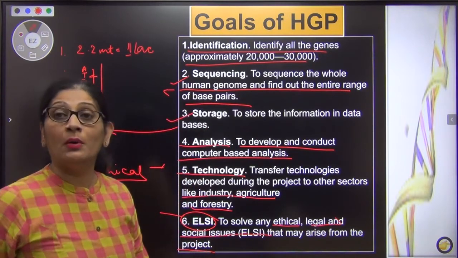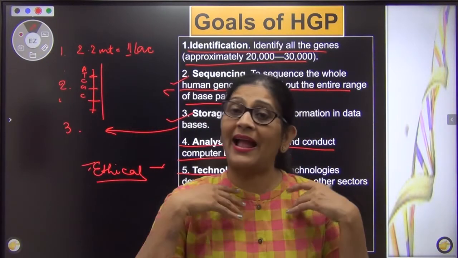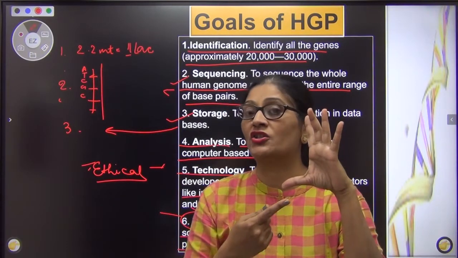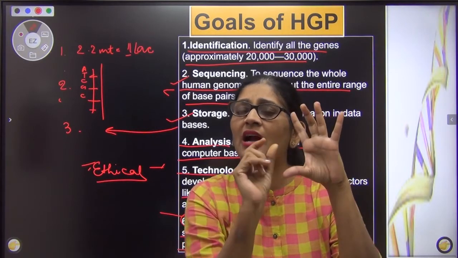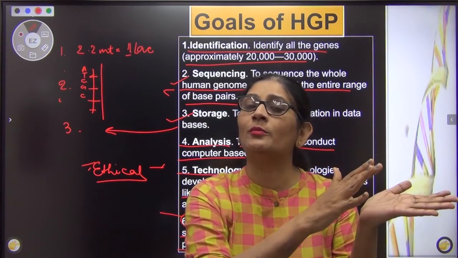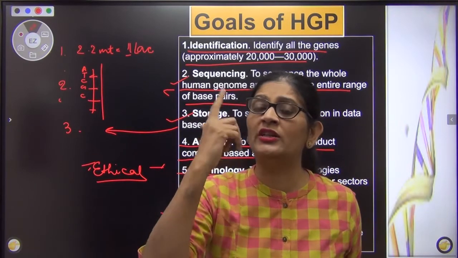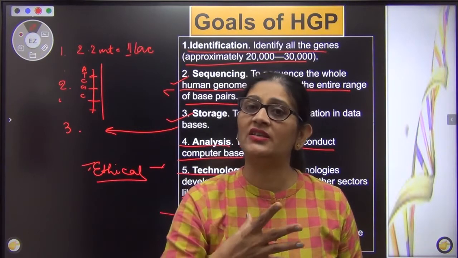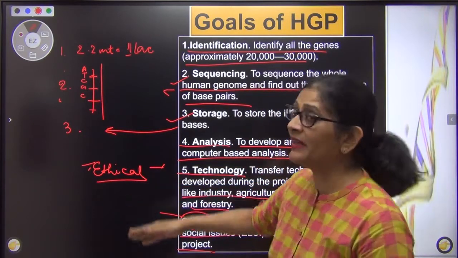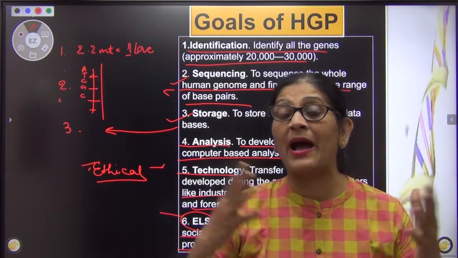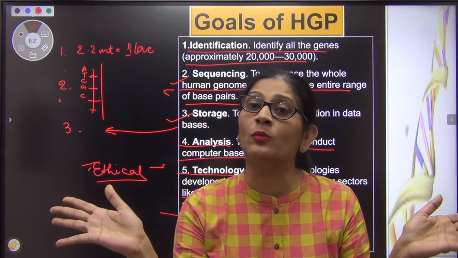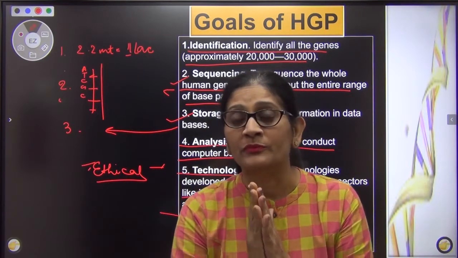Ethically, if you know my genome, I am actually totally exposed. Why? If you come to know this is my gene constituent, you will know that if for some reason we mutate this nucleotide of Shweta, then the normal gene will get converted into cancer. So there is no need to fire a bullet or anything, just give that mutagen, the gene will convert, she will have cancer, she will die. Right? So there are so many ethical things. Once you know my genome, I'm now an open book. All my genes that make me are just like an open book. So there has to be some ethics attached to it.